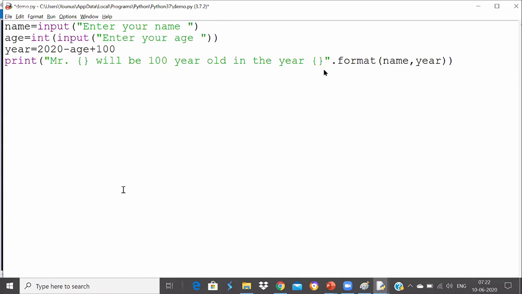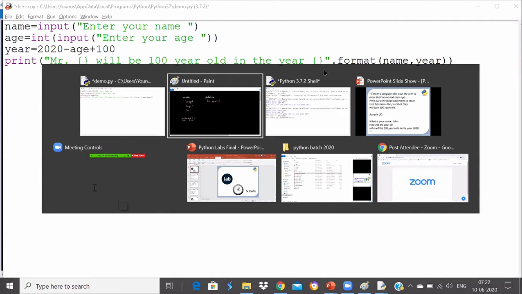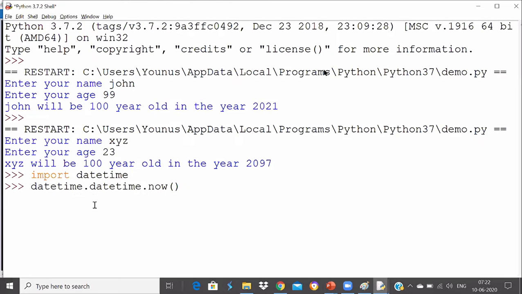But in this case, in datetime you have a submodule again, because in datetime you have many things like calendar and a lot of other things. So I need to use the datetime submodule again. Inside that there is a function called now, which will return me the current date. You can see it's printing datetime dot datetime, 2026 which is the year, 10 which is the day, and then the time, 7, 22 and 48.